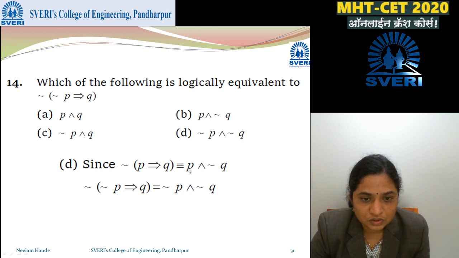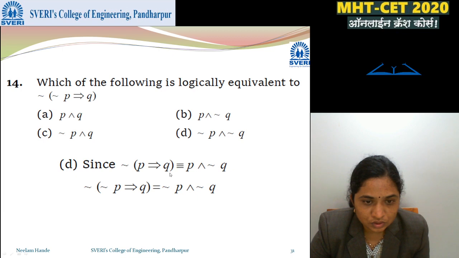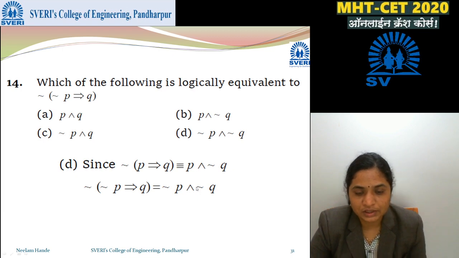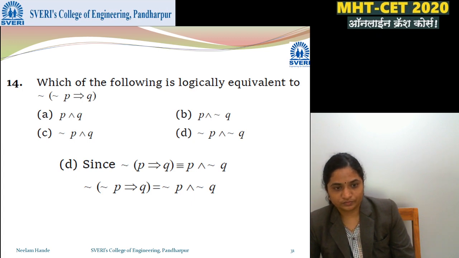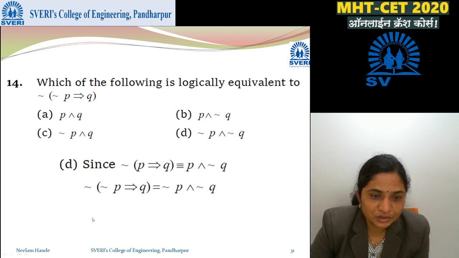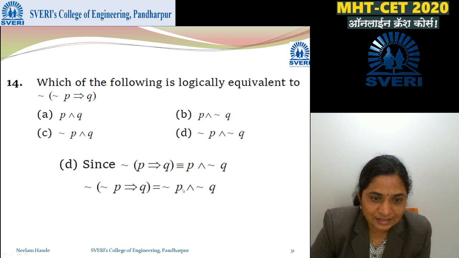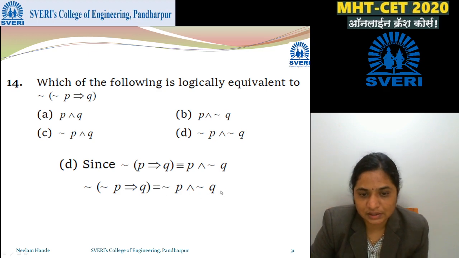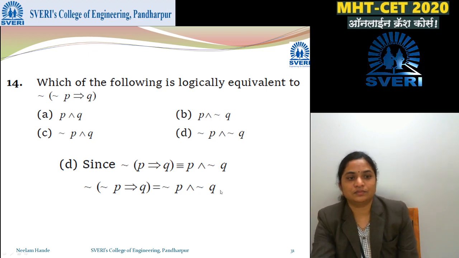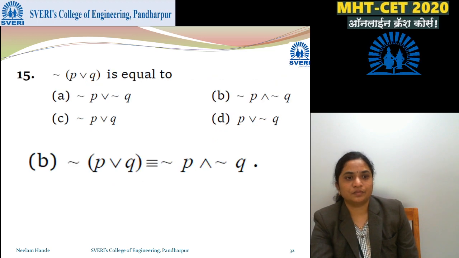So whatever we want, we write negation of (P implies Q). For this we write the first, P, as it is, and for Q we have to write negation Q, so it is P and negation Q. What we do here is we take the first as it is and the negation of the second. That is the formula. So the correct answer is D.